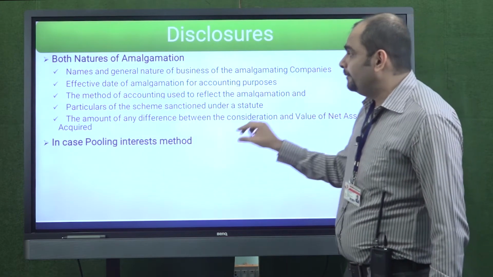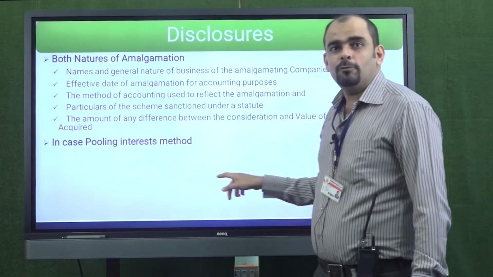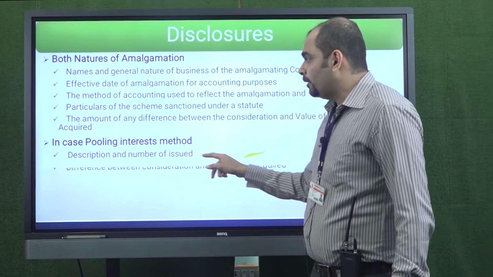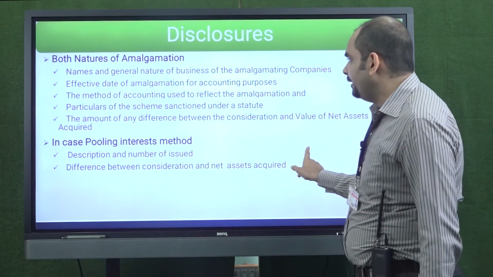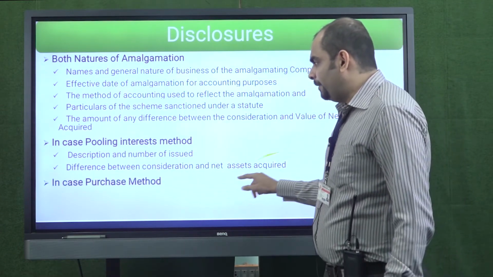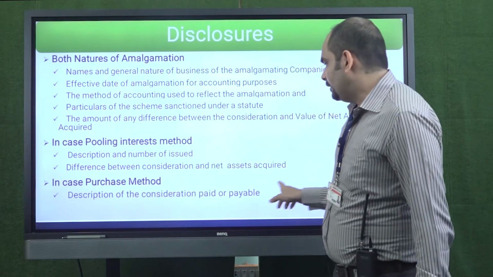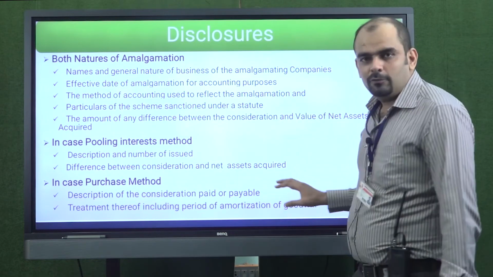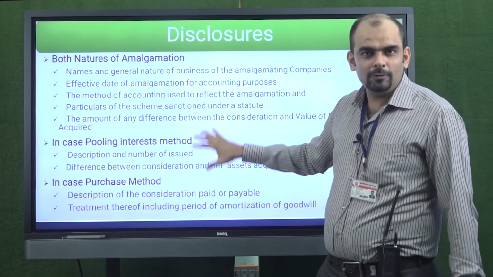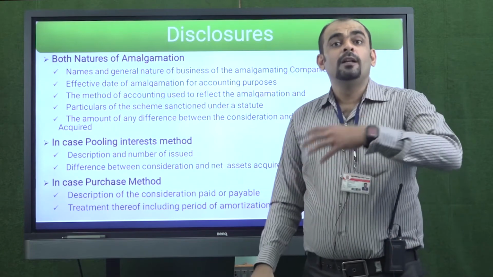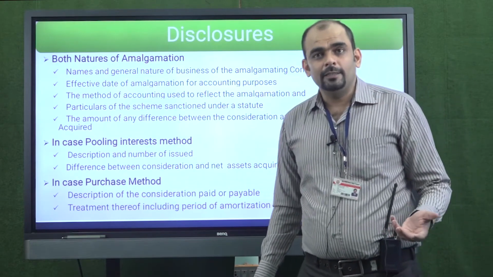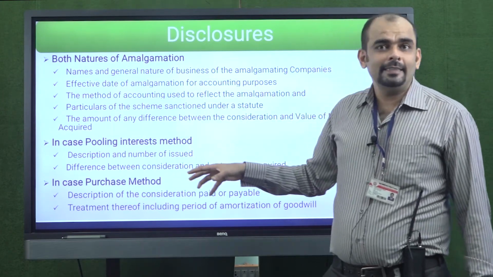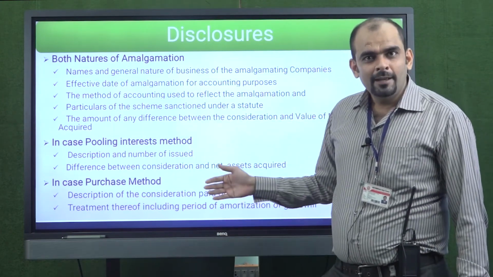Now we talk about this specifically in case of the pooling of interest method. What you have to mention is the description and number of shares issued and the difference between consideration and net asset acquired. In case of the purchase method, you give a description of consideration paid or payable and the treatment thereof, including the period of amortization of goodwill. So this is basically the theory part. You don't have to use any of these points in terms of solving the sum when it comes to examination, but this is just for general understanding regarding the accounting standard, that is, what are the disclosures to be made.